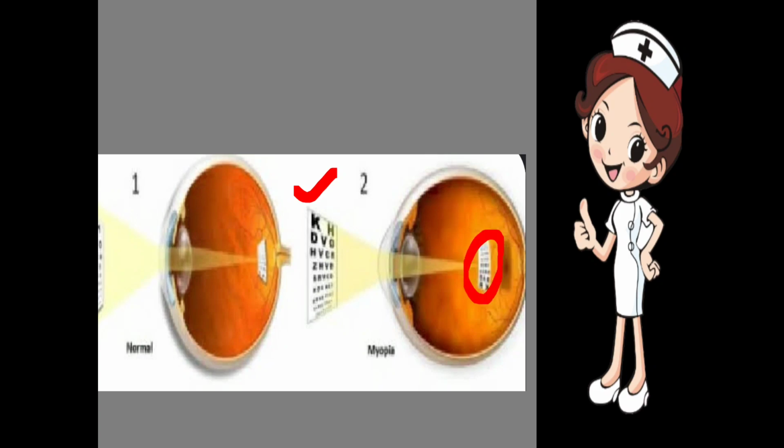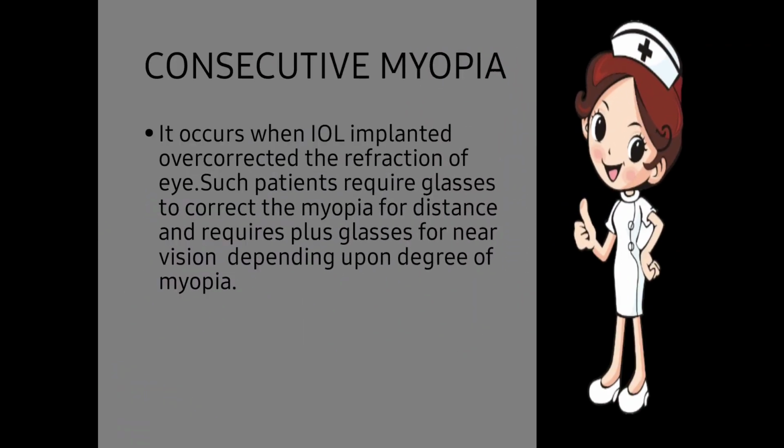But in a normal eye, the image should form at the retina. So we will provide lenses so that the image forms on the retina. If the IOL implanted is overcorrected, then the condition is consecutive myopia.